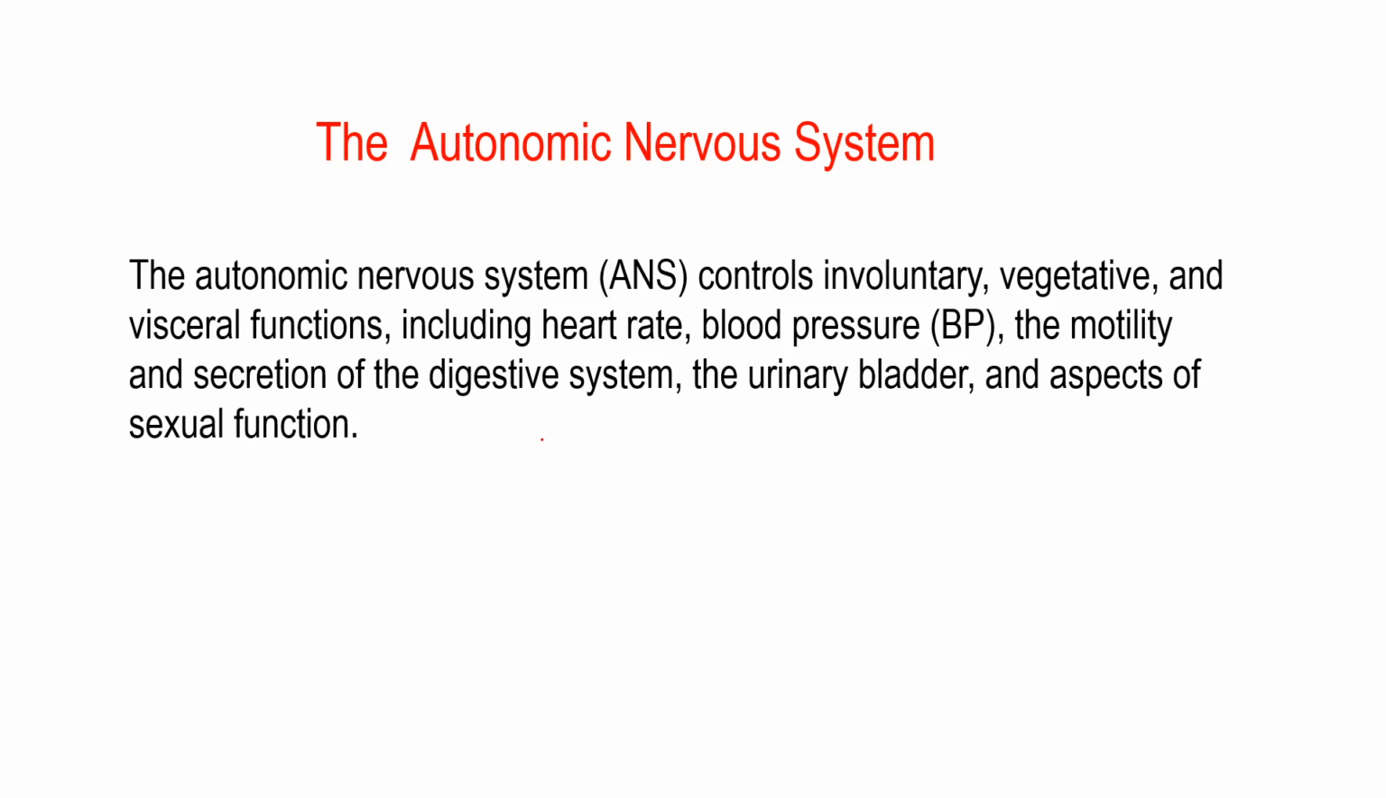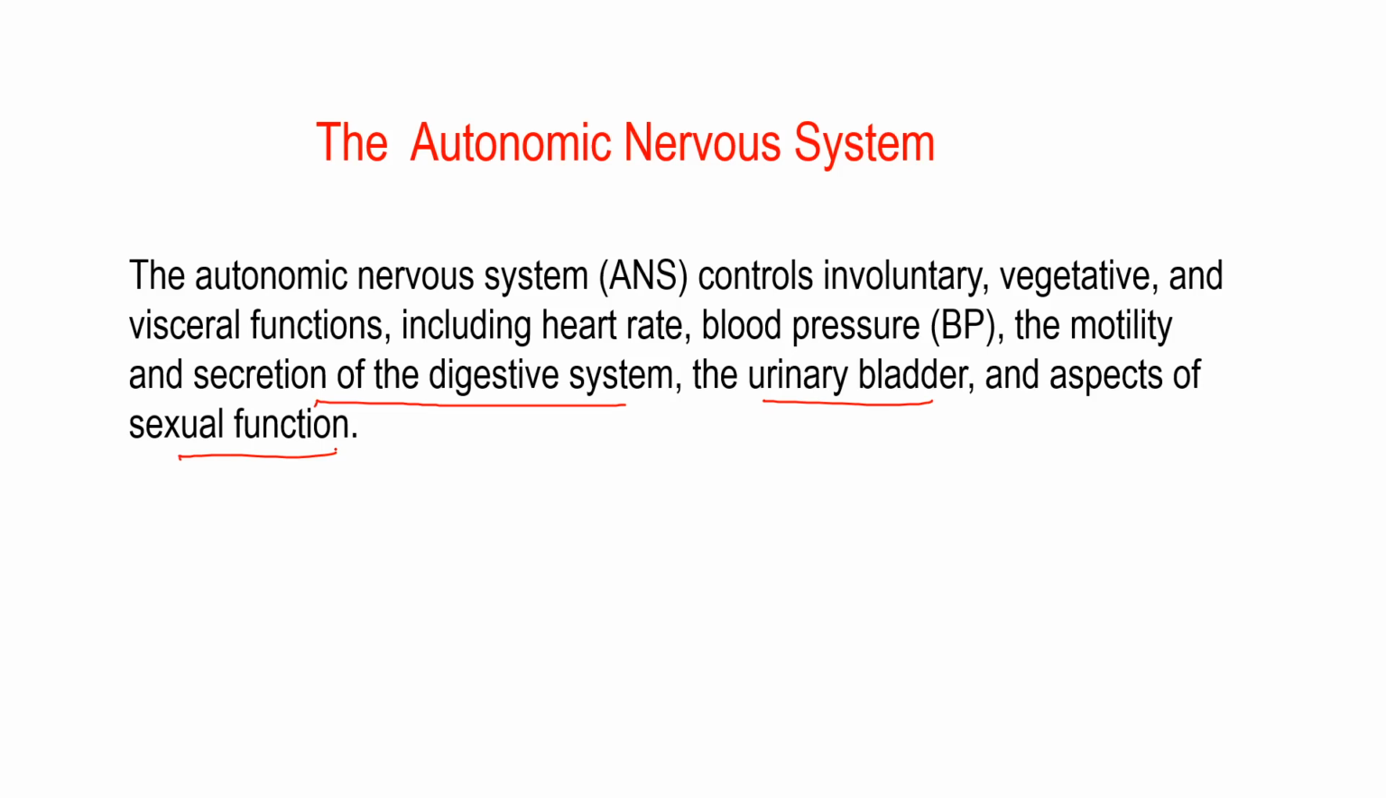Well, student, this autonomic nervous system is again an important part, and this basically controls involuntary, vegetative, and all the visual functions like heart rate, blood pressure, the motility and secretion of the digestive system, the urinary bladder, and aspects of sexual function. The responses of the autonomic nervous system are completely involuntary. In contrast, the somatic nervous system controls the voluntary responses of the skeletal muscle.